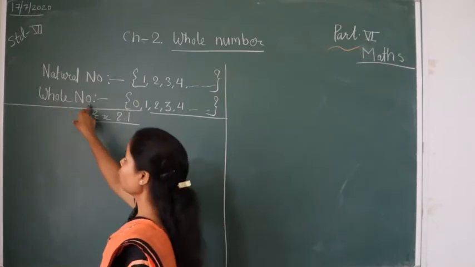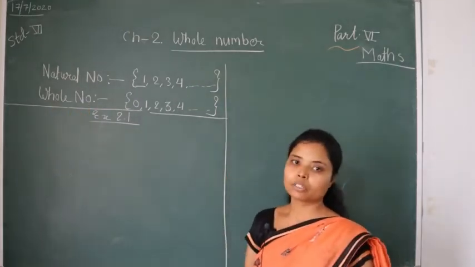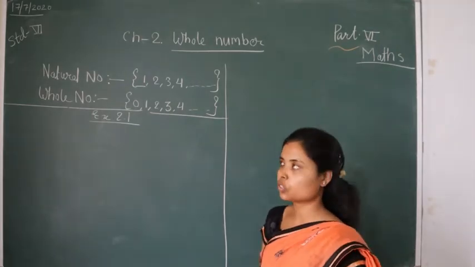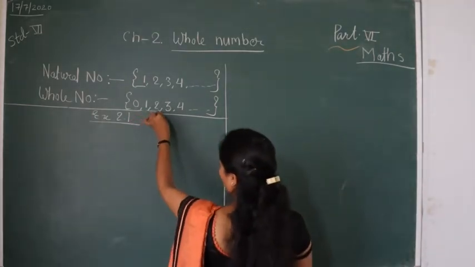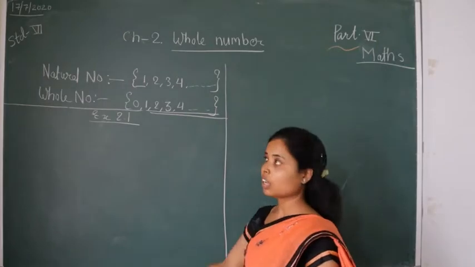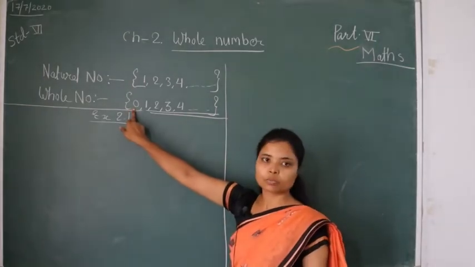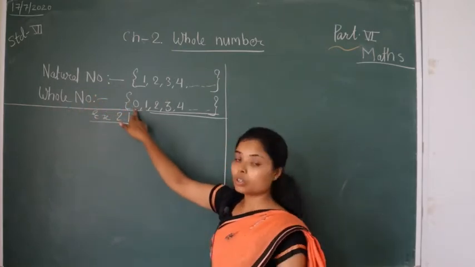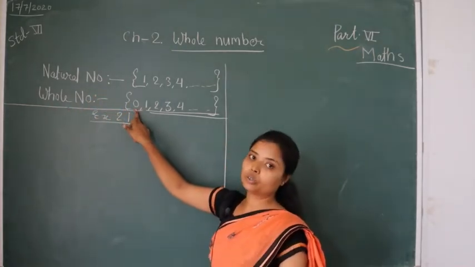Then whole numbers. Whole numbers are the collection of natural numbers along with 0. Look here, there are natural numbers along with 0. That means in whole numbers 0 is necessarily included.